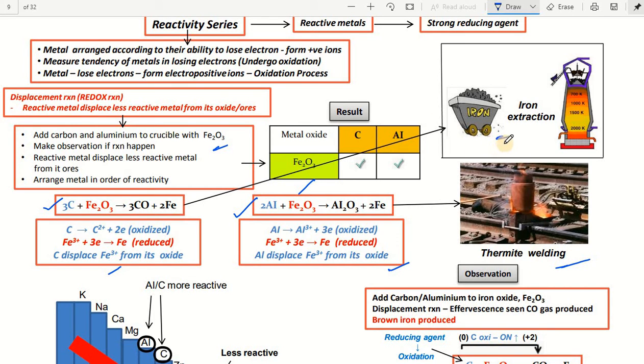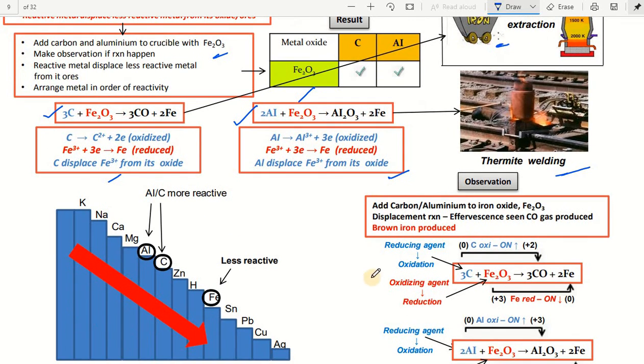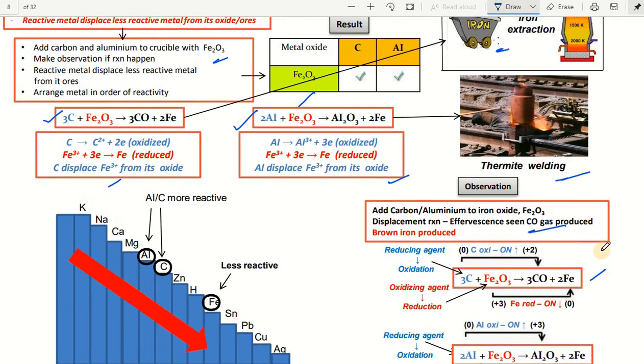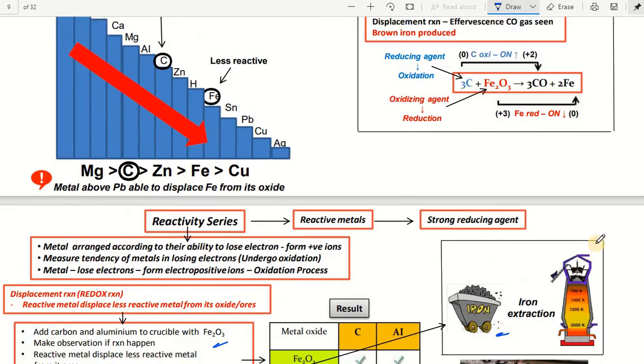In the iron extraction process, carbon is added to Fe2O3 and it forms Fe, a displacement reaction, with carbon monoxide gas produced. Brown iron is also produced in what we call the blast furnace.